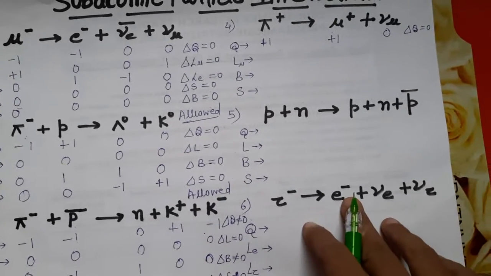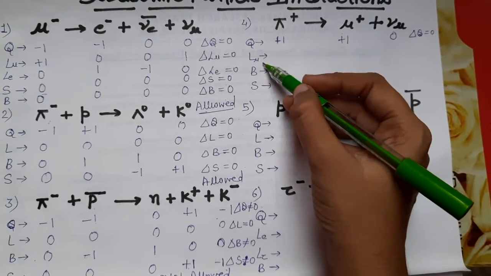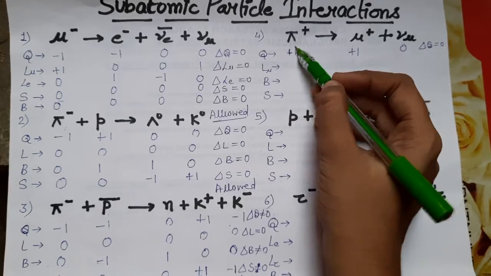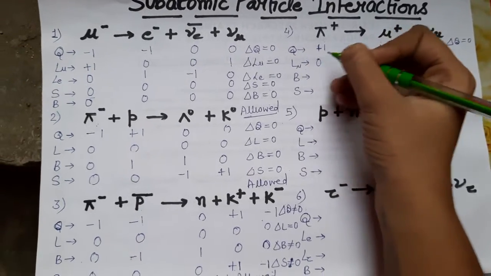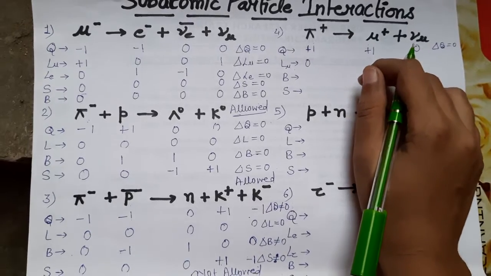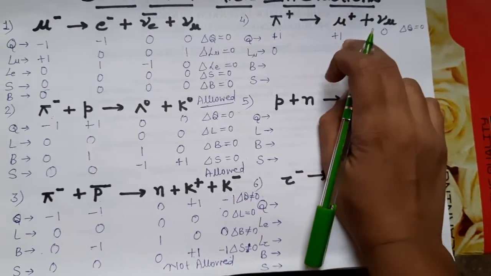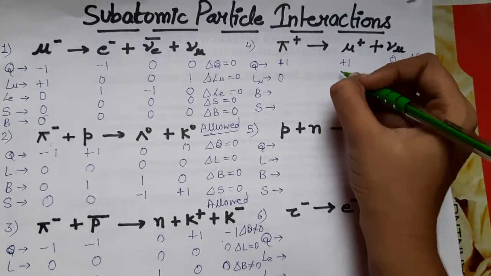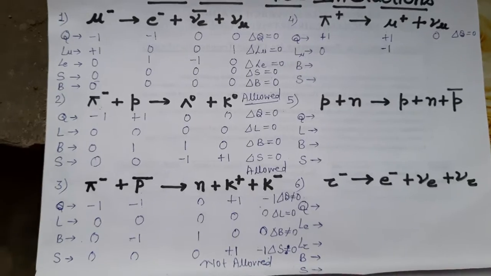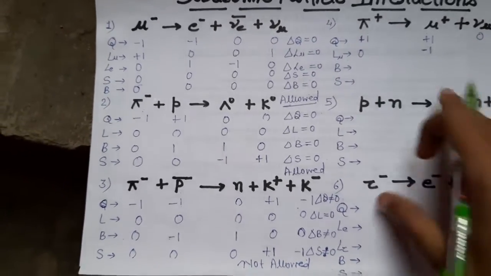Now come to muon lepton number. Is it a muon? No, so it is 0. Is it a muon? Yes. But it is the antiparticle of muon, so it is -1. I have told you that for antiparticles, the lepton number is -1.